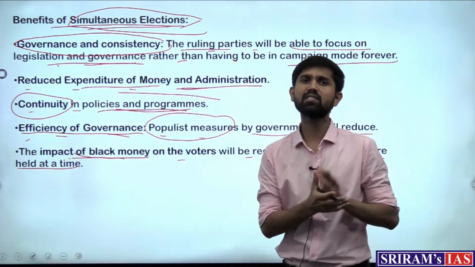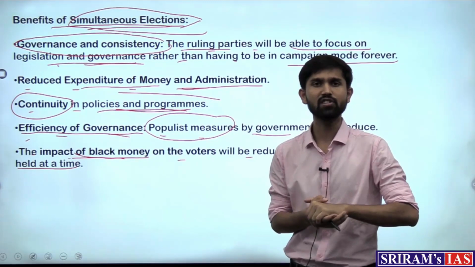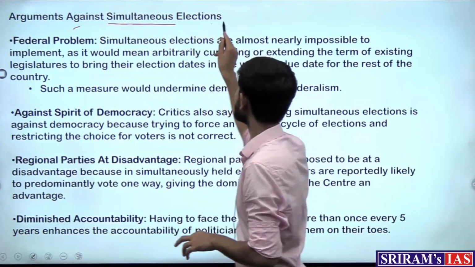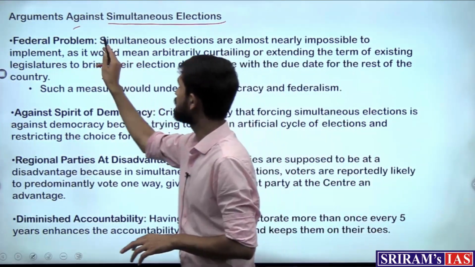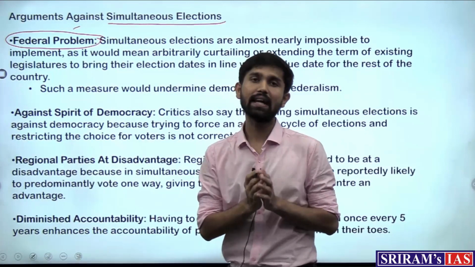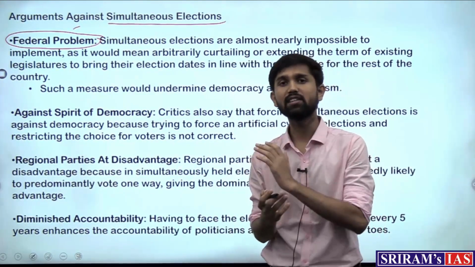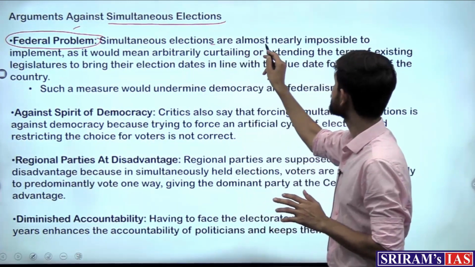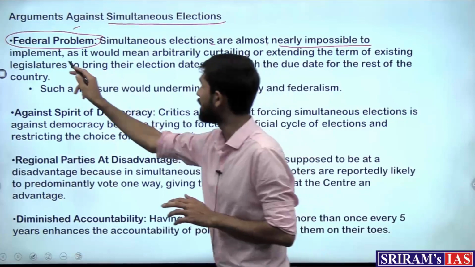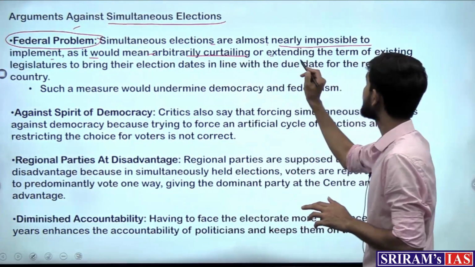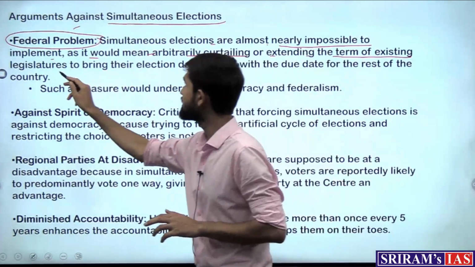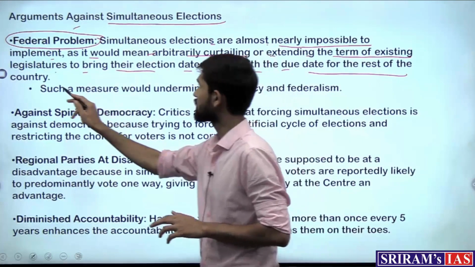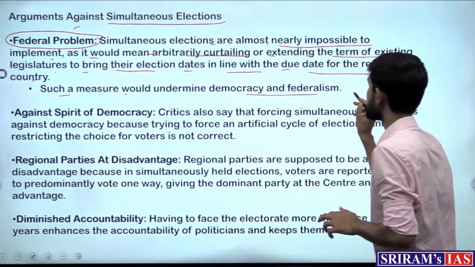But are there any challenges that are posed by the concept of one nation, one election as well? So what are the arguments against simultaneous elections? First is the federal problem, which means that by conducting elections at the central level, state level and the local level all at once, there are certain problems that can arise. Simultaneous elections are almost nearly impossible to implement, as it would mean arbitrarily curtailing or extending the term of existing legislatures to bring their election dates in line with the due date for the rest of the country, and such a measure would undermine democracy and federalism.